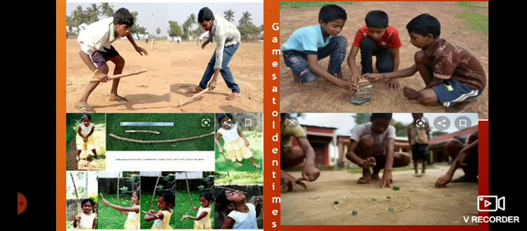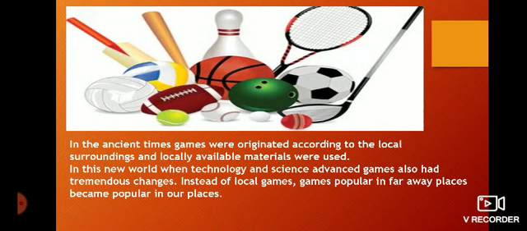As we discussed in our earlier classes, in olden times the children or the people were playing different games, but they were all local games, and they were using local materials for playing. They were not using modern equipment for their play. Whatever locally available materials they were getting, they were using. And so, as I told, in ancient times games originated according to the local surroundings, and locally available materials were used. But look at the picture.